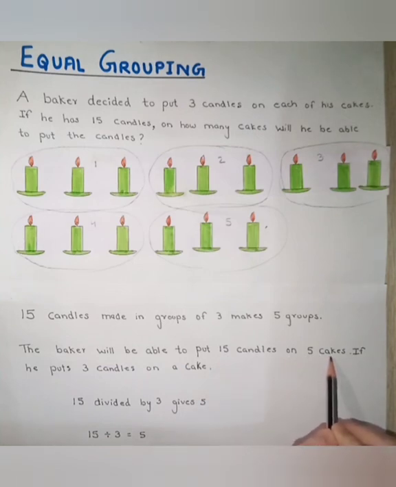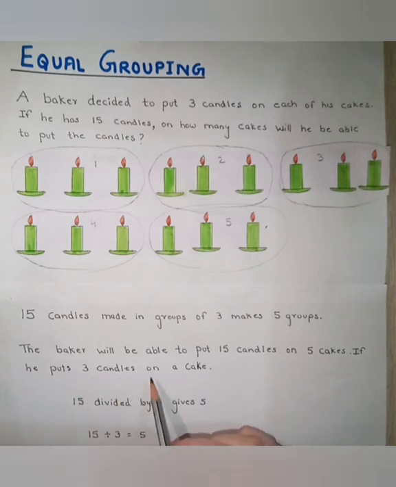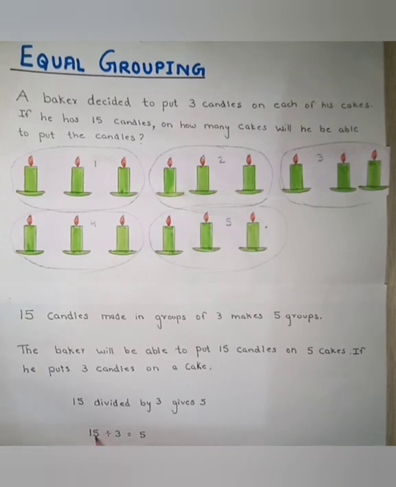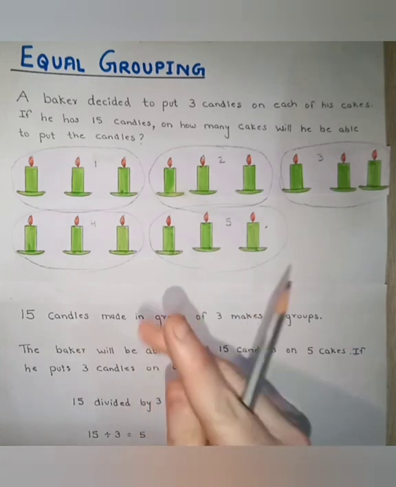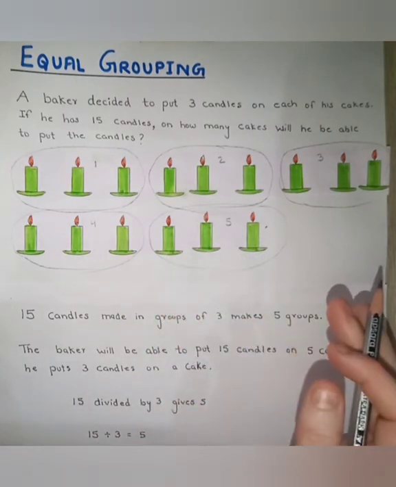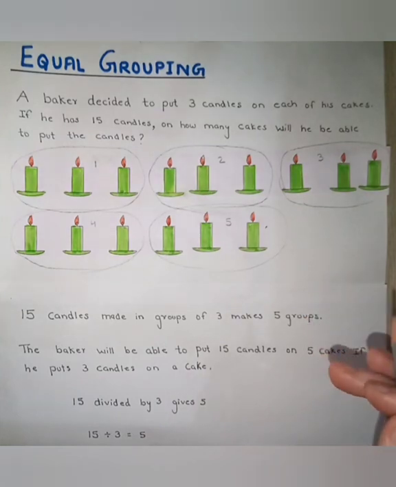I have already told you, if he puts 3 candles on a cake, so 15 divided by 3 gives 5. 15 divided by 3 is equal to 5. 3 ones are 3, 3 twos are 6, 3 threes are 9, 3 fours are 12, 3 fives are 15. 5 groups means 5 cakes. In 5 cakes, he will be able to put 15 candles. Means in 1 cake, 3 candles. Understood? Easy? Let's do the questions.